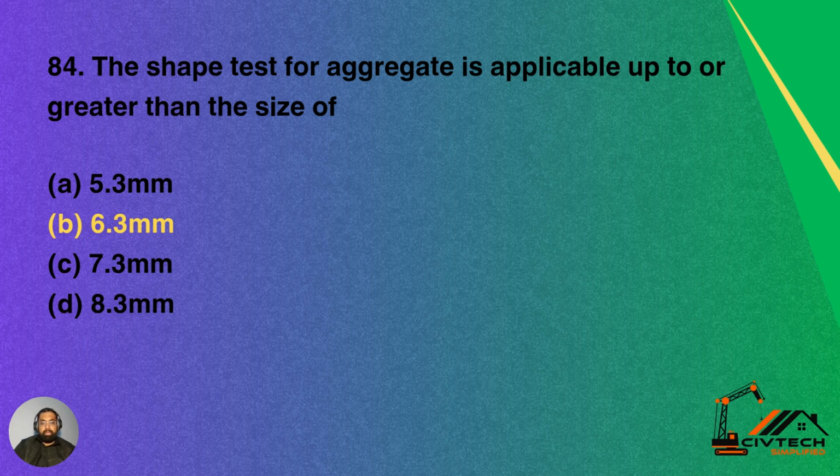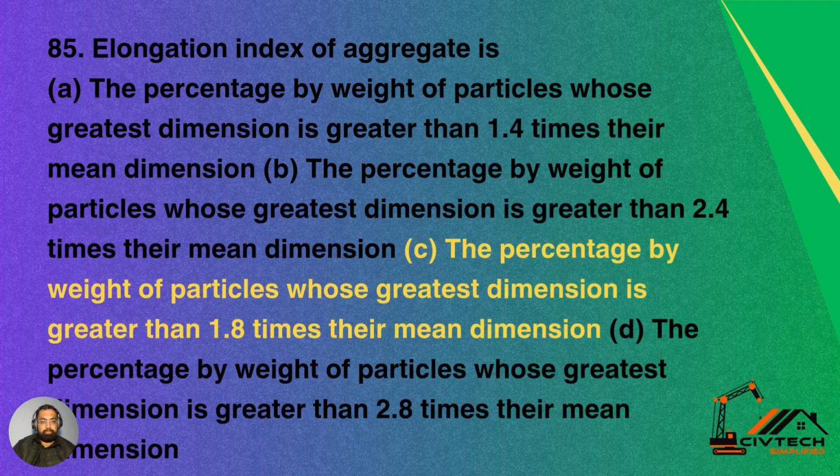Question 84. The shape test for aggregate is applicable up to or greater than the size of option A 5.3 mm, option B 6.3 mm, option C 7.3 mm, option D 8.3 mm. So the shape test for aggregate is applicable up to or greater than the size of 6.3 mm. Option B is the correct answer.